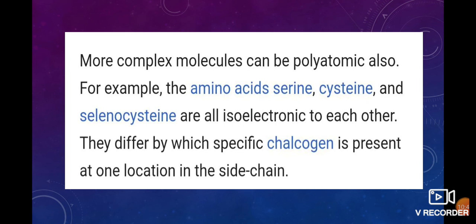More complex molecules can be polyatomic also. For example, the amino acids serine, cysteine, and selenocysteine are all isoelectronic to each other. They differ in which specific chalcogen is present at one location in the side chain. In serine it is an OH group, in cysteine a sulfur group, and in selenocysteine a selenium group.